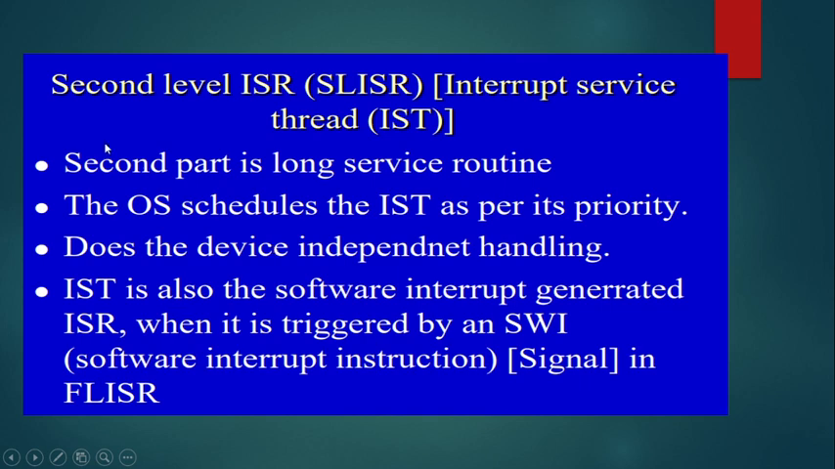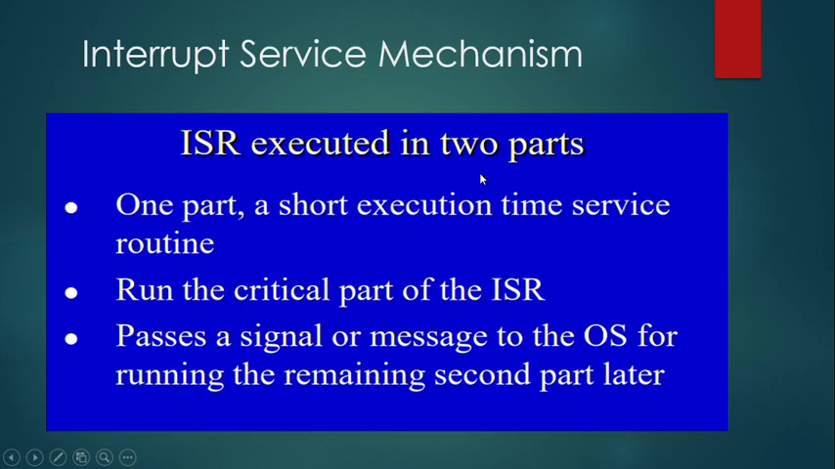Another part you have to highlight, that is a second level, we also call it a thread. So the second part is a long service routine. First part, understand short service routine; second part, long service routine. The first part we call the interrupt service routine, or the first level of interrupt service routine, which is going to run the most important or major critical part of the ISR, and then it is going to pass a signal or message to the operating system for running the remaining second part later.